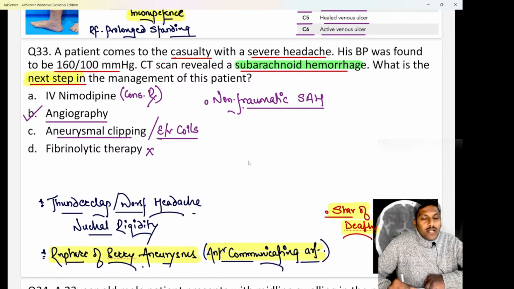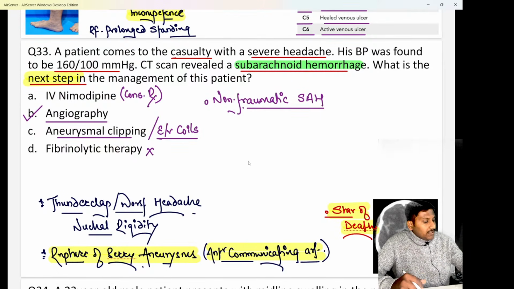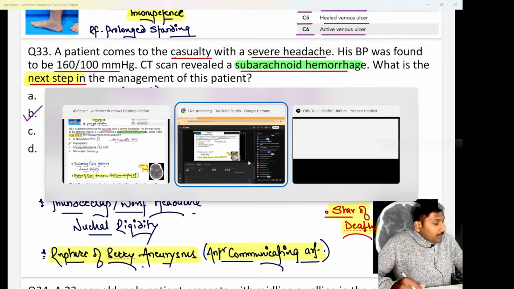Fibrinolytic therapy is not indicated in hemorrhages. Fibrinolysis or thrombolysis is usually done in cases, beta, whenever there is a blockage or a clot. It is rather contraindicated in hemorrhages because the bleeding will increase otherwise. Clear? So that is what is important to be remembered.